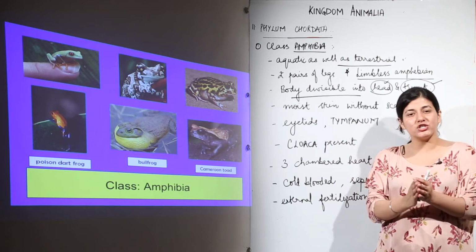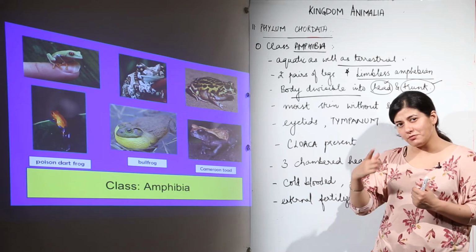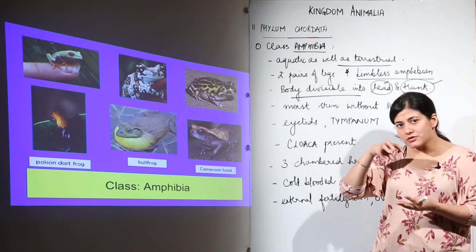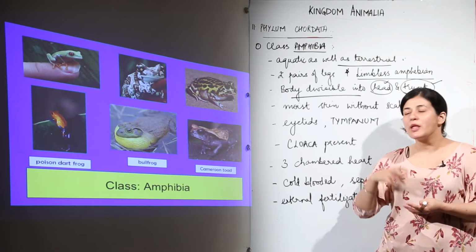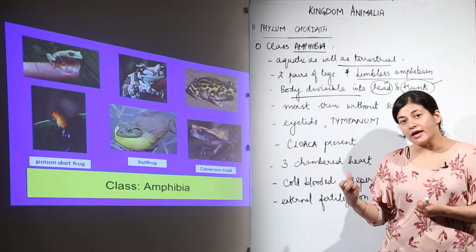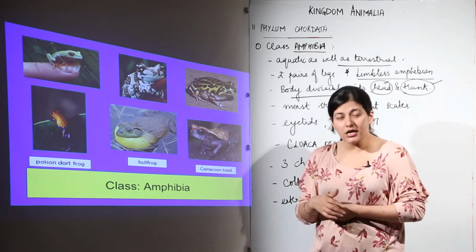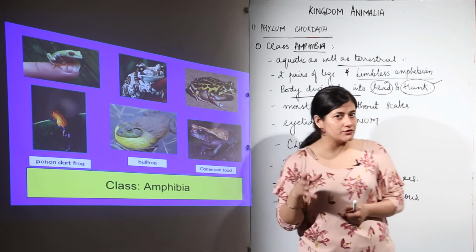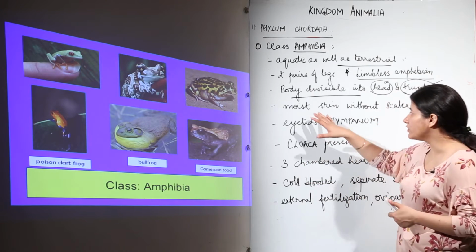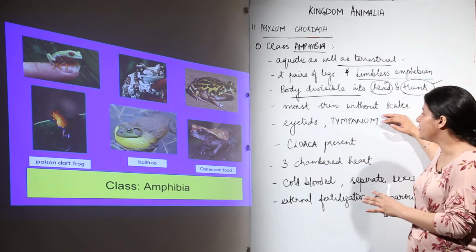Now, why do I mention scales? Because in the beginning when we started these chordates, we have been mentioning scales a lot, because we saw scales in the case of Pisces. We are not going to find scales in amphibians. Next case, that is of reptiles, we are going to find scales over there. In the birds also we have scales. So, basically we have to take care of scales where they are present and where they are not. So, theirs is a moist skin without scales. Scales would not be present.